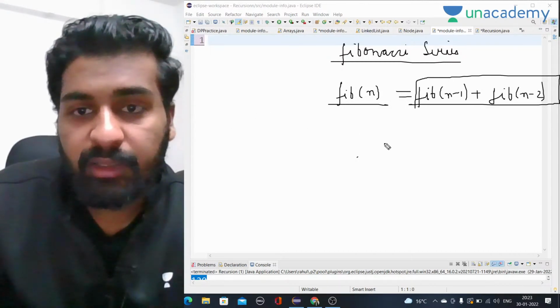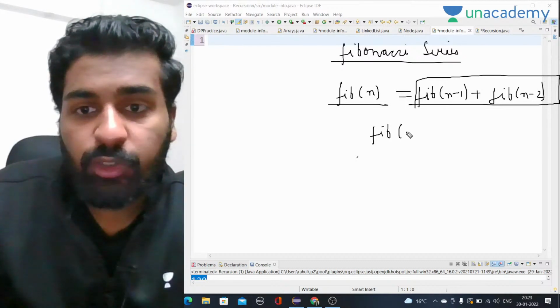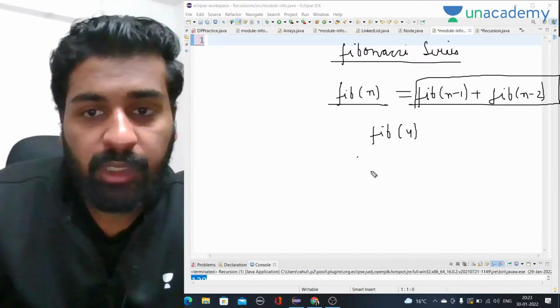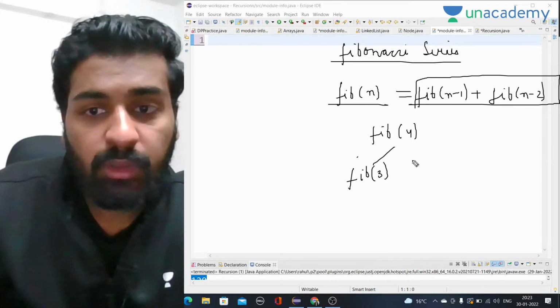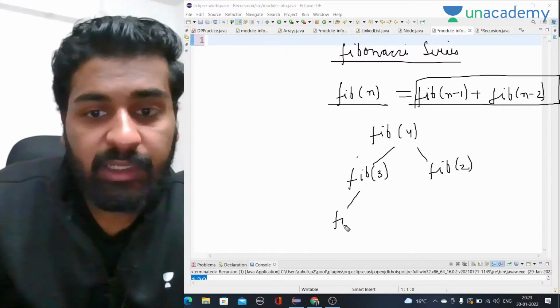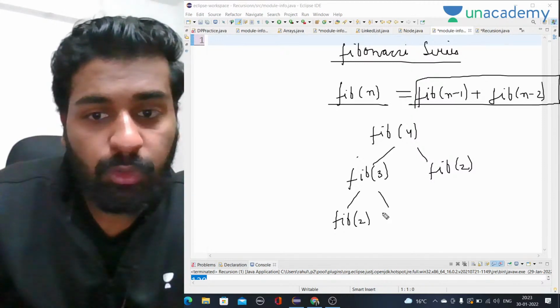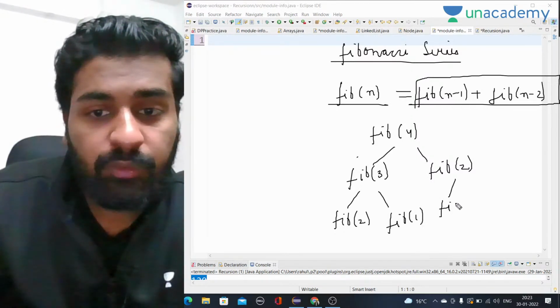So if we write a recursive solution of Fibonacci series, how will we write it? If I want to calculate fib of 4, the fourth value, I will go to fib of 3 and fib of 2, the third value and second value. For the third value I need fib of 2 and fib of 1, and for the second value again fib of 1 and fib of 0.